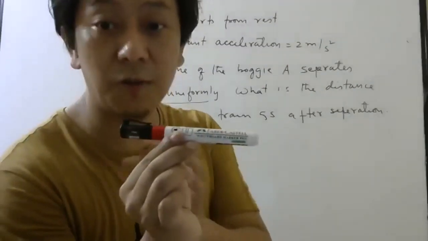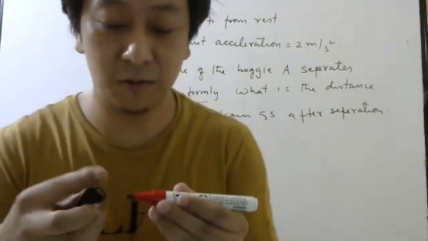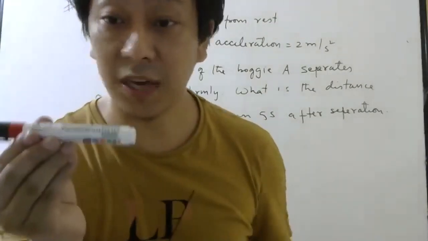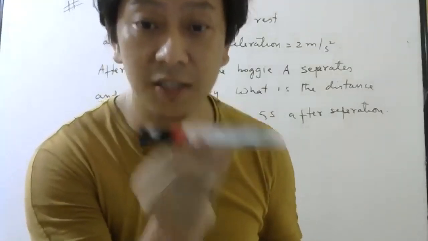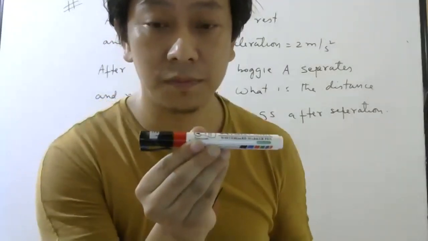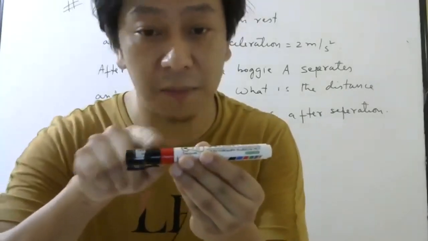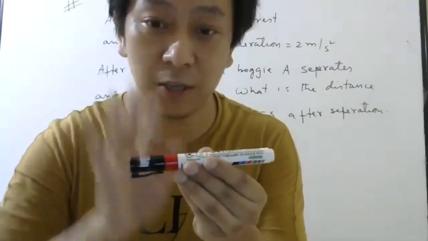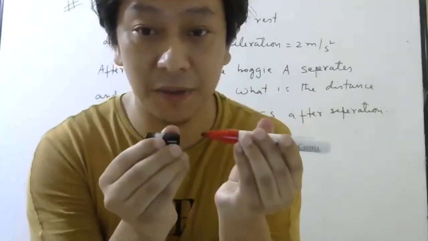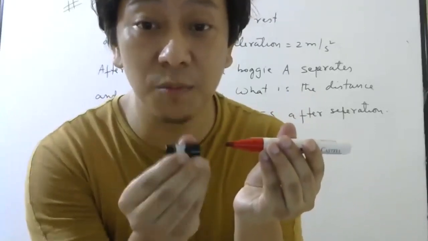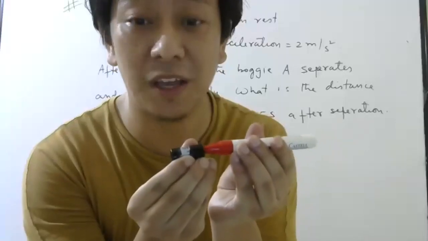Now at 2 seconds, what happens? Please concentrate. Starting velocity was 0. After 2 seconds, it will have some velocity. Yes or no? That velocity will be same for both of them right now, bogie also and this also. It will be same velocity, right? So then here it separates. Then what they told? This one after 2 seconds moves in what way?